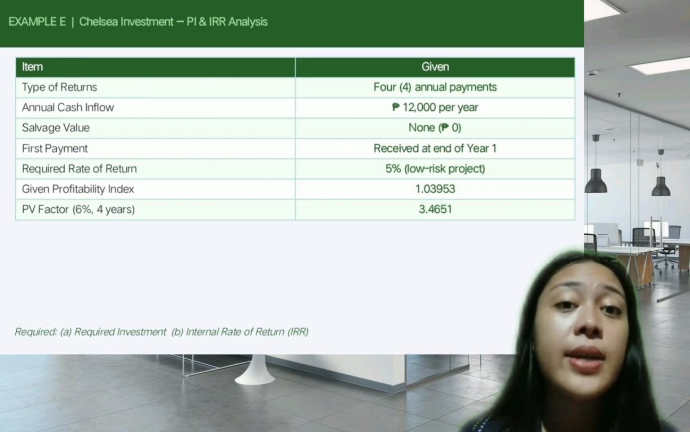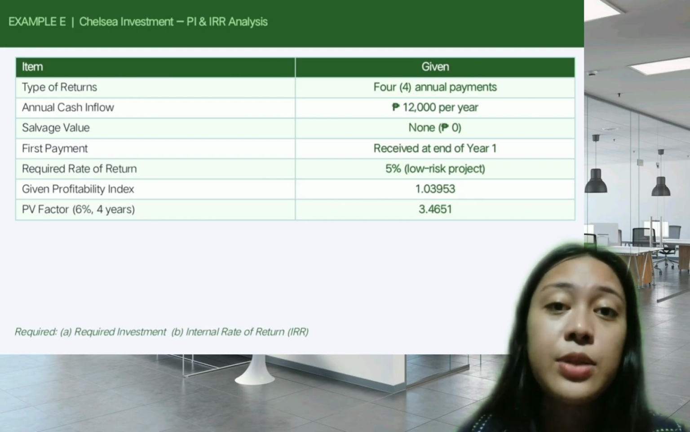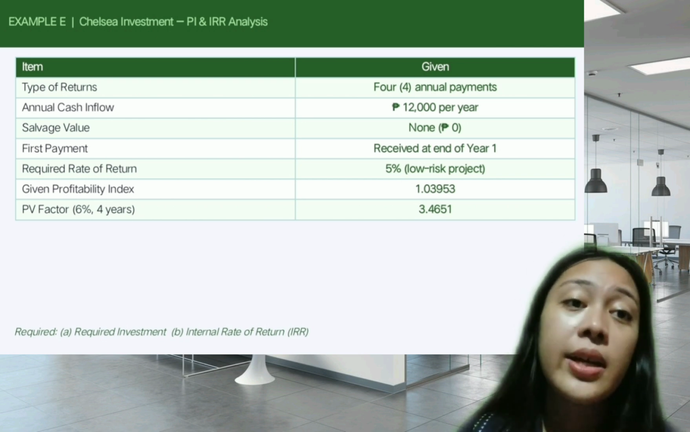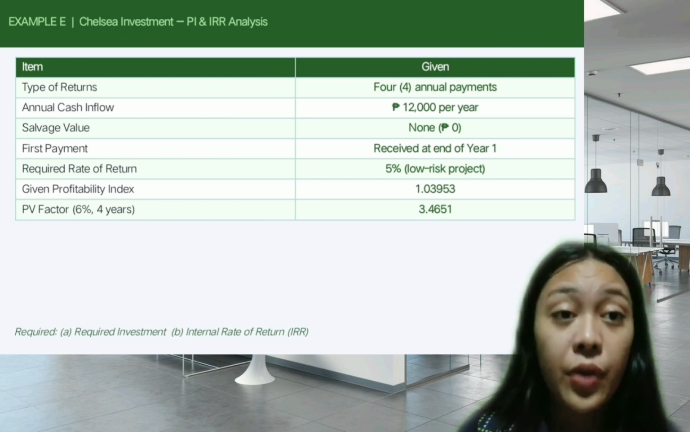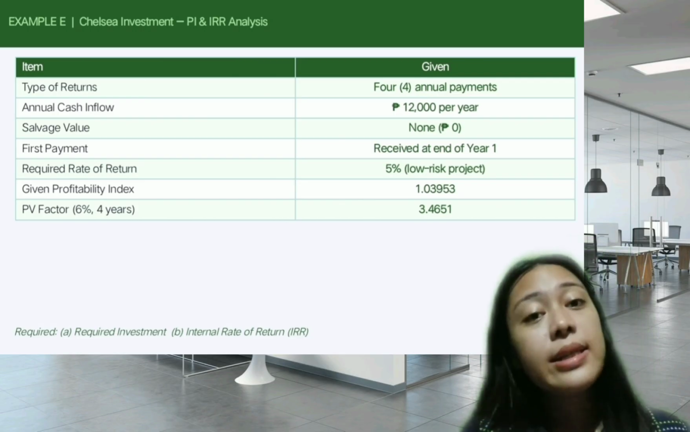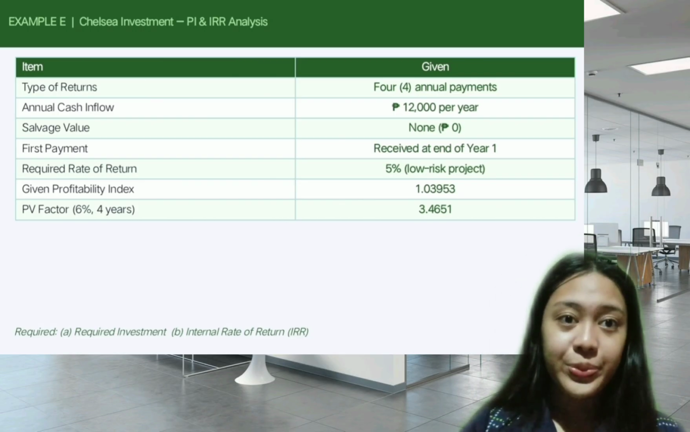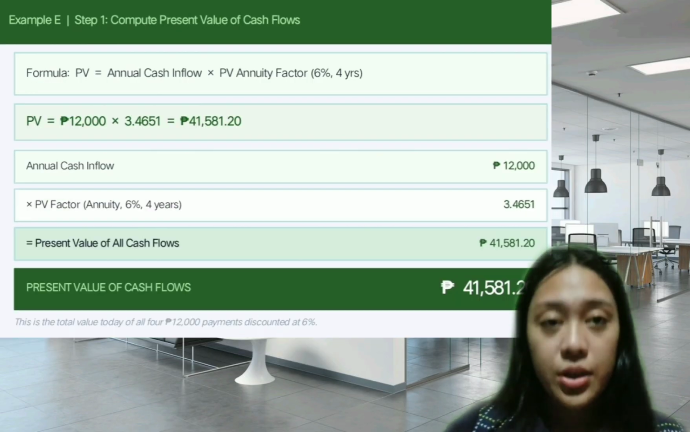Makadawat siya og 12,000 every year sulod sa 4 years. Now, gusto niya nga ang iyang kita at least 6% every year. So, the PI na gihatag is 1.03953. Now, we are required to find A, how much is the required investment and B, what is the internal rate of return. For step 1, we compute the present value of the annual cash flow.